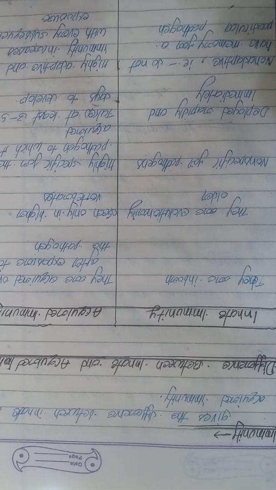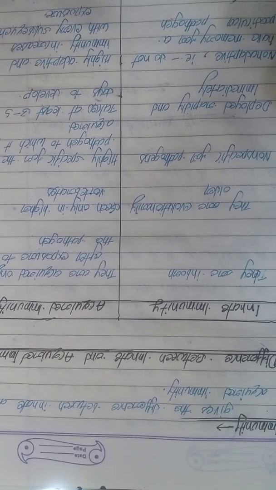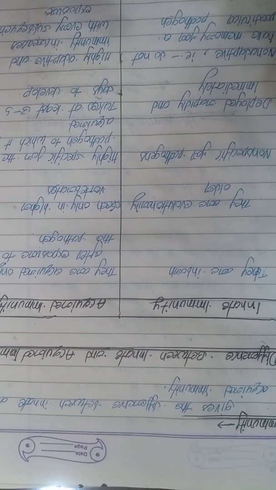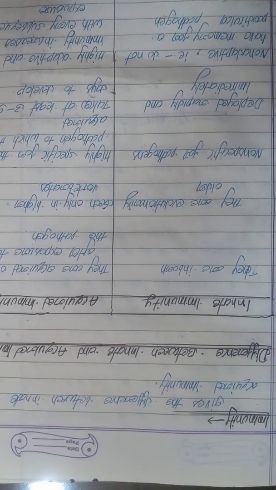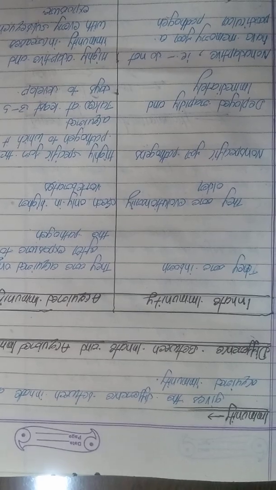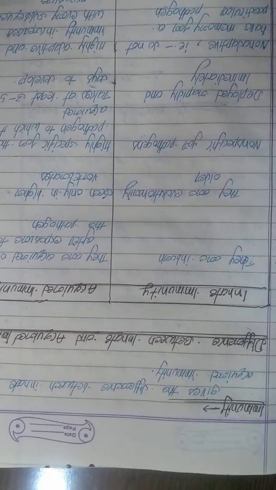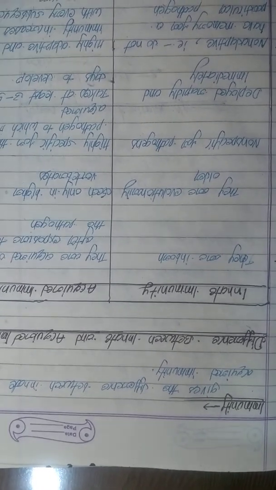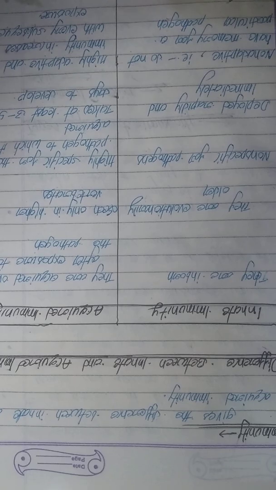Immunity has two types: innate immunity and acquired immunity. Immunity is the most important power of the body. What is immunity? The difference between innate and acquired immunity. Immunity is the resistance developed by the host against the infectious agent.